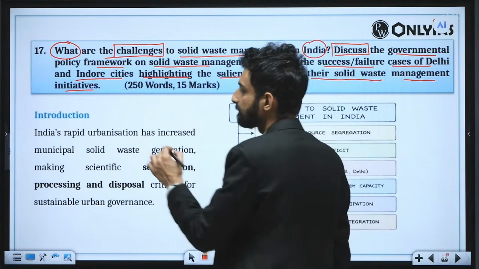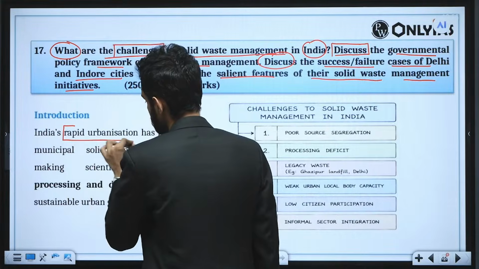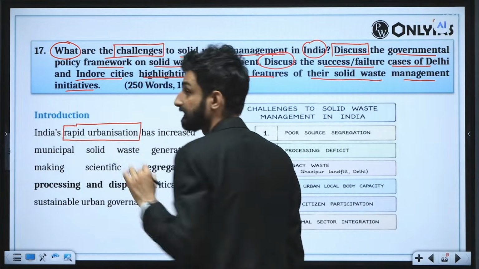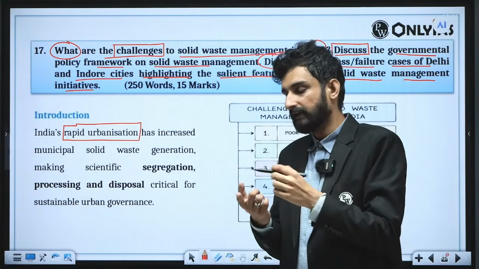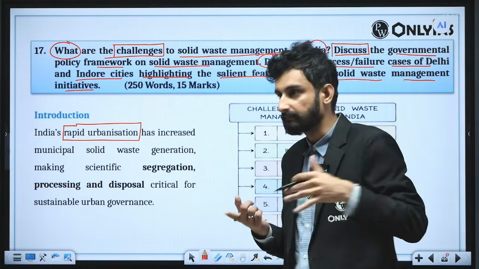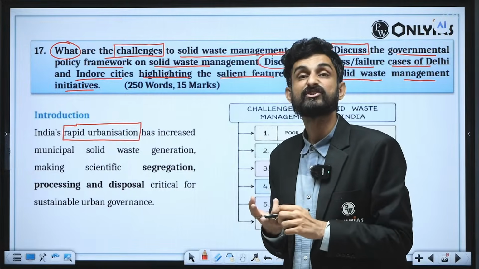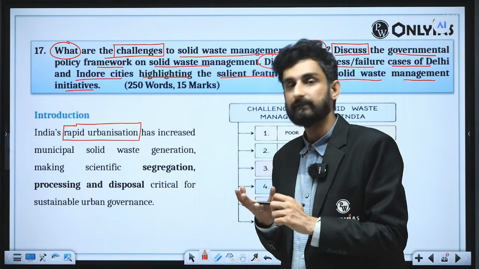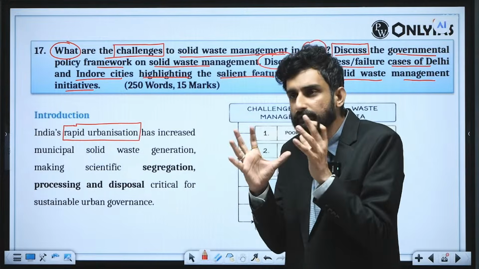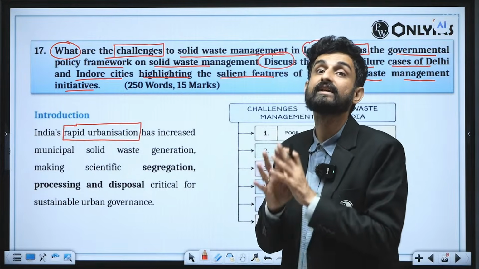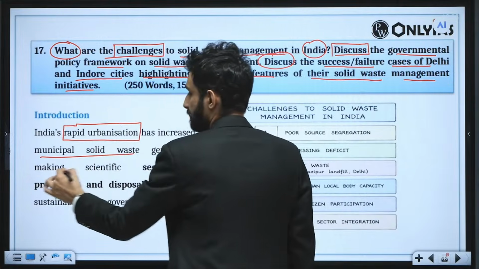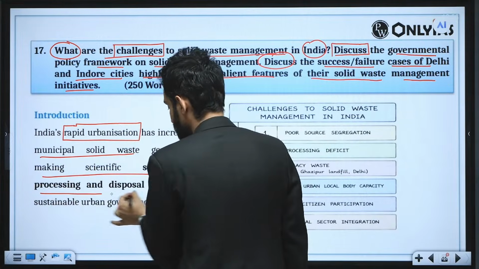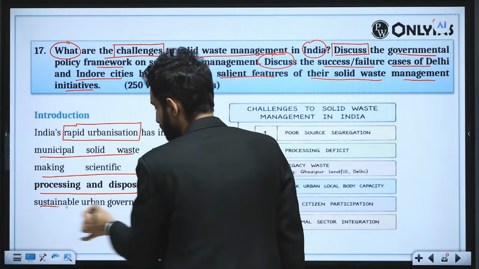India's rapid urbanization is the fundamental reason behind the increasing generation of solid waste. What is solid waste? It can be the domestic waste coming out of the households. It can be the construction and demolition waste. It can be the industrial waste, etc. So all these combine to become the solid waste in an urban setting. It has increased municipal solid waste generated, making scientific segregation, processing and disposal critical for sustainable urban governance.